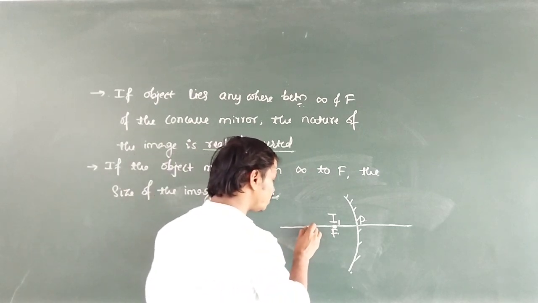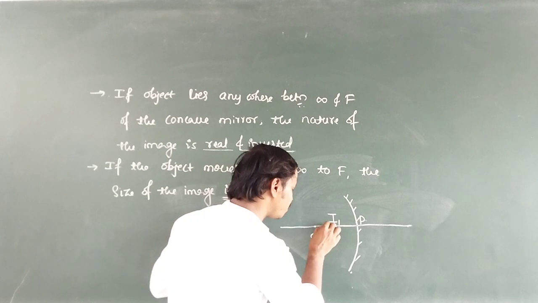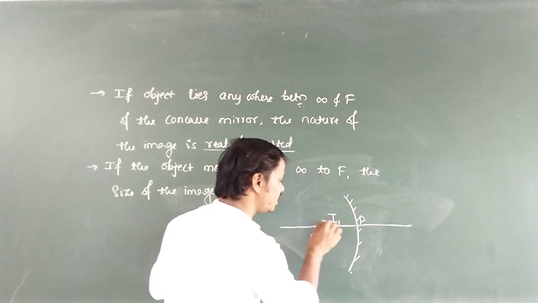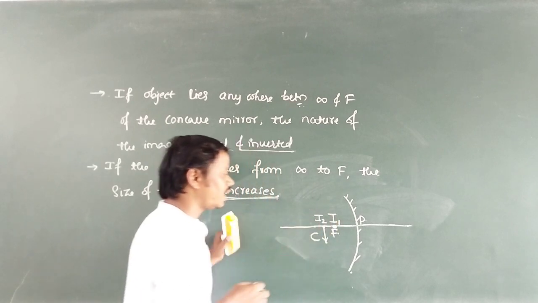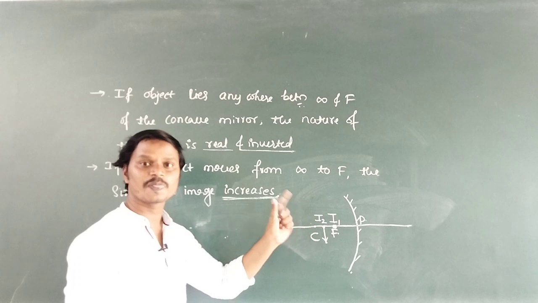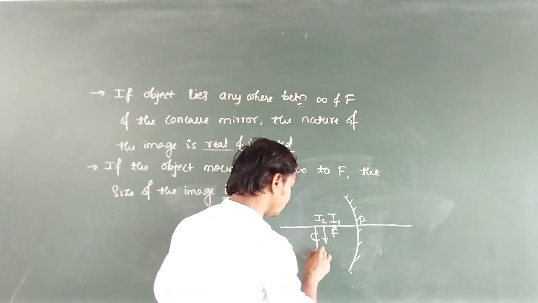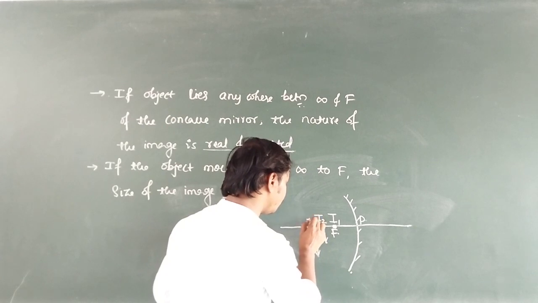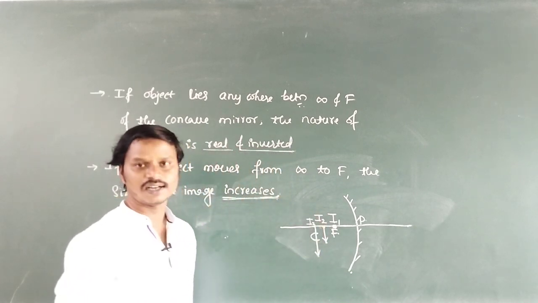So when the object is beyond C, where will its image be formed? Its image will be formed in between C and F, and this image I will take as I2. So I2 is nothing but the image of the object when the object is beyond C. Then next, when the object is at C, I will take the image of the object as I3.